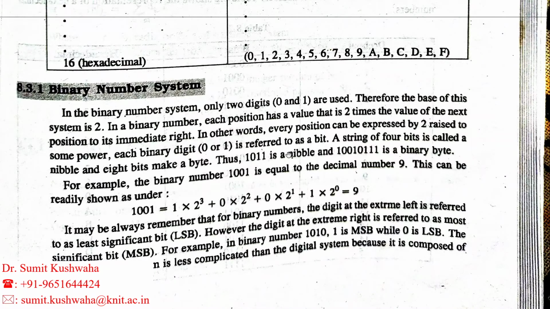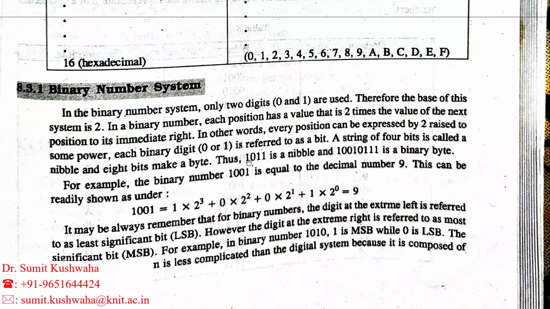Each binary digit is referred to as a bit. A string of 4 bits is called a nibble, and 8 bits make a byte. We know that a group of 4 bits is called a nibble, and a group of 8 bits is a byte. So 1011, students, don't get confused with this number.